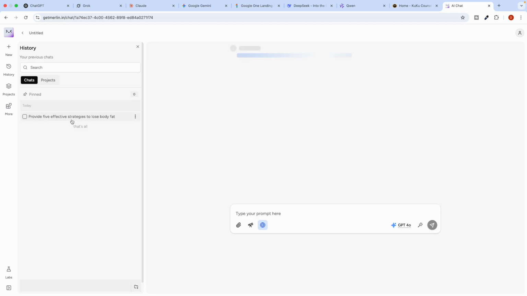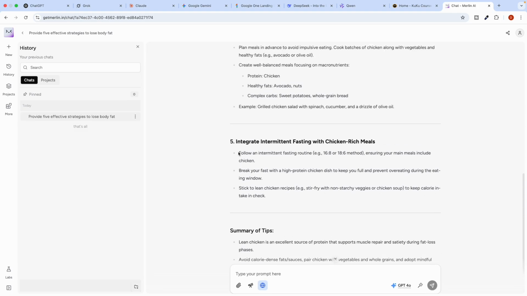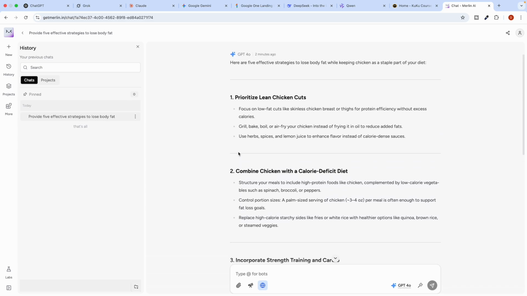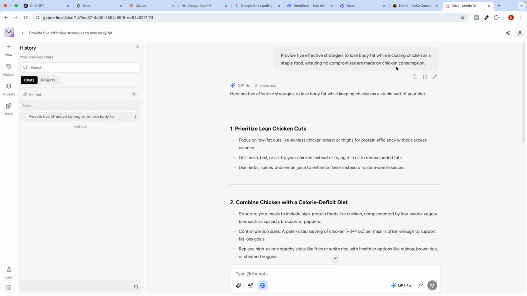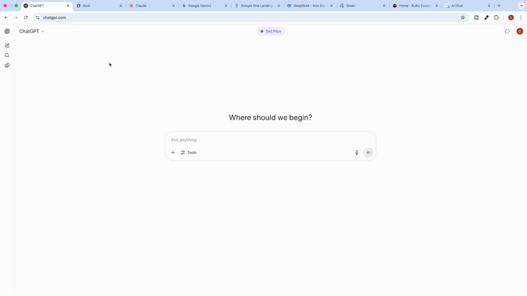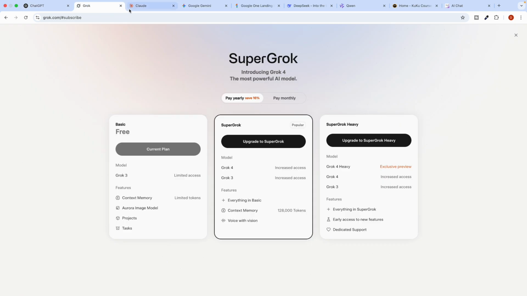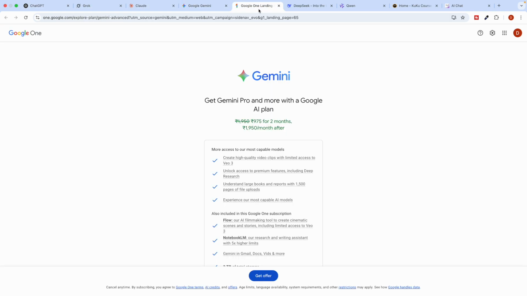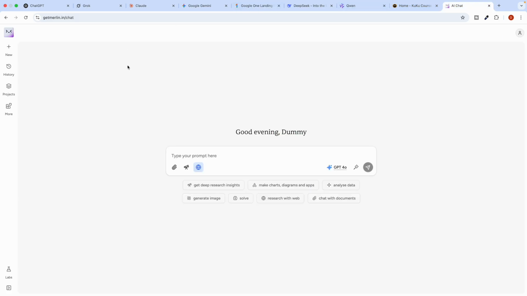You can also access your previous chats from here. This is something very powerful, and that is where Merlin is very useful. If you are paying even $20 for ChatGPT, you cannot use all of the tools in one particular place, but this is where tools like Merlin will help you. This is just amazing.